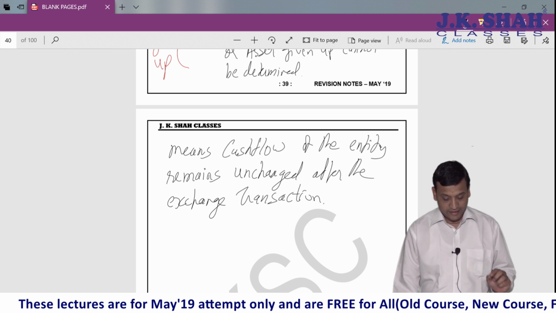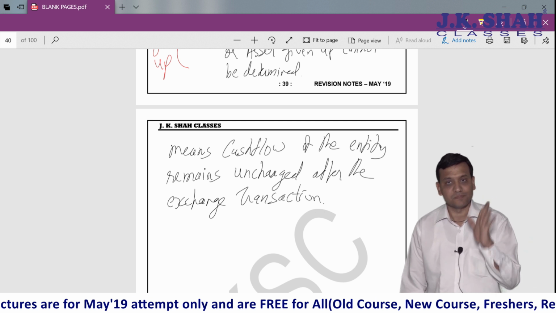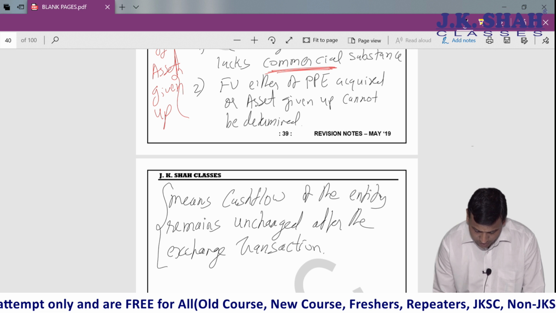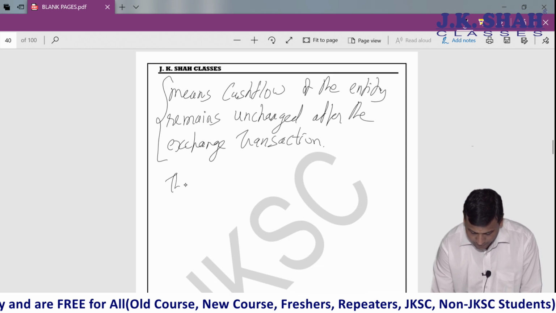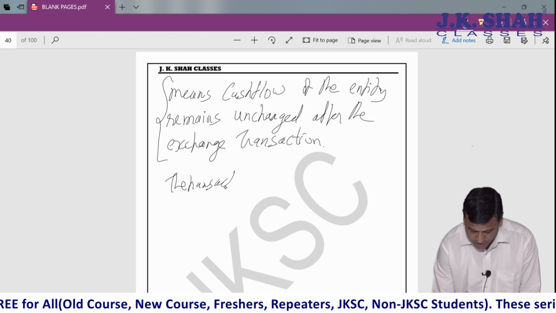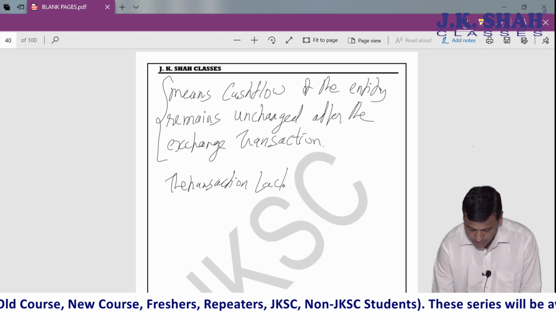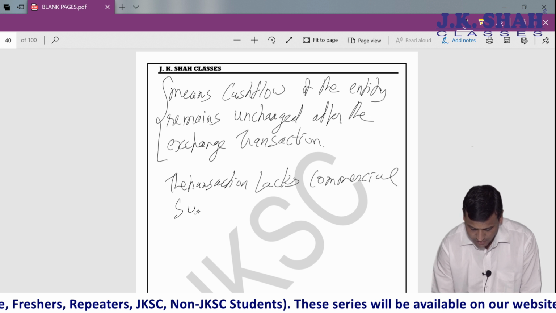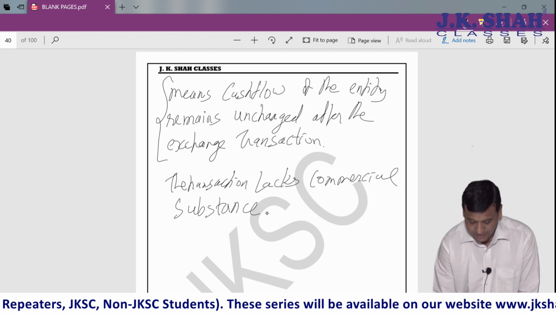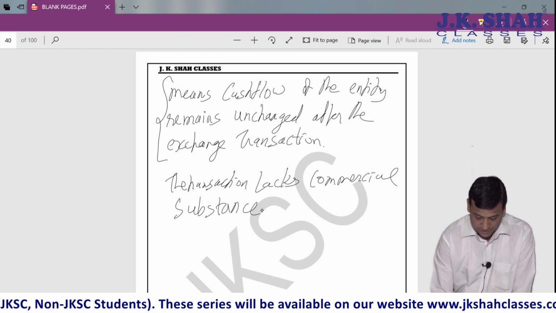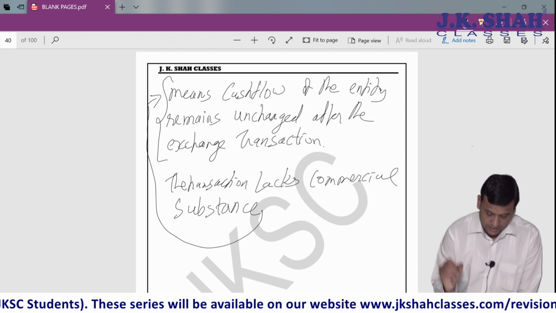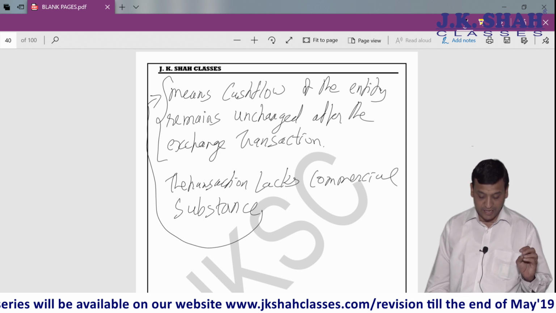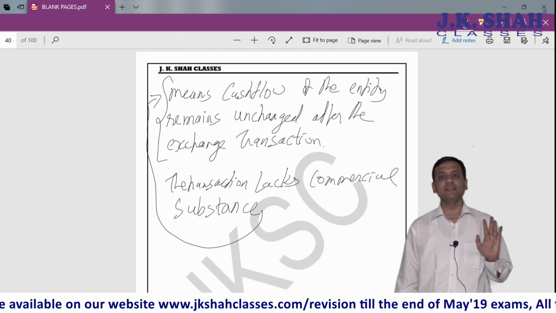So we say it lacks commercial substance. It means the cash flow is not going to get affected, the cash flow of the entity remains unchanged after the exchange transaction.